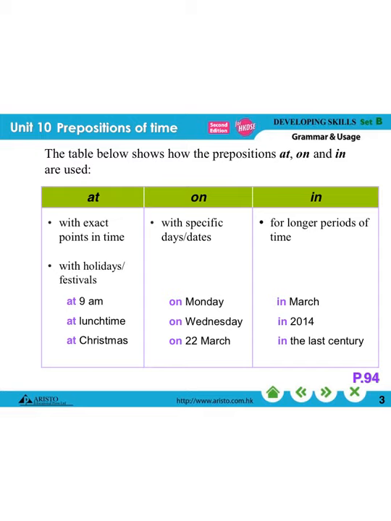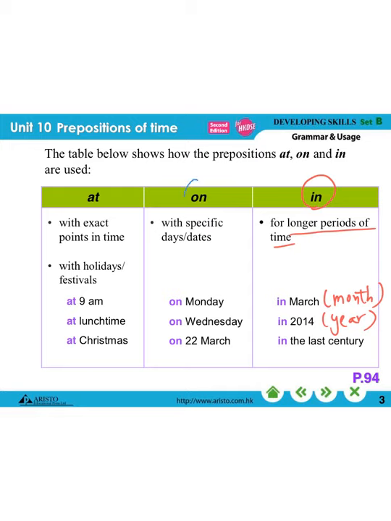Okay, so here are the differences between them. So look at this table. You can also find this table in your grammar book, page 94. Okay, so let's take a look at in first. We use in to talk about longer periods of time. For example, the month here, in March. And then we have got in 2014, which is the year. And then we have in the last century. So longer periods of time, we use in.